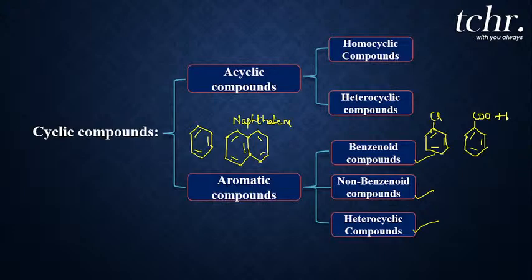Whereas what is a non-benzenoid compound? It looks like a benzene, but it is not actually a benzene ring. Let me put an example for a non-benzenoid compound. Analyze that, dear students.